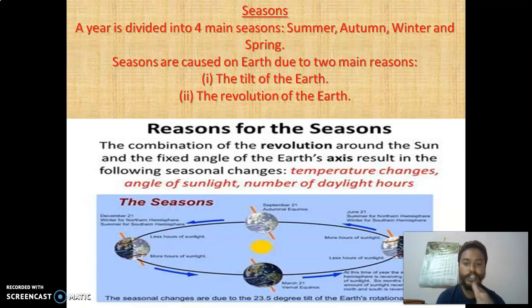In the Earth's rotation, the tilted axis is 23.5 degrees, and when the Earth revolves, it is also tilted a little bit, at 66.5 degrees. Okay.